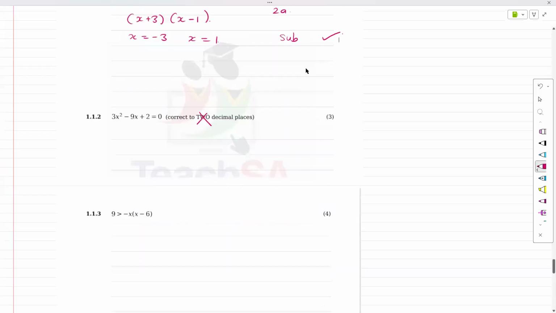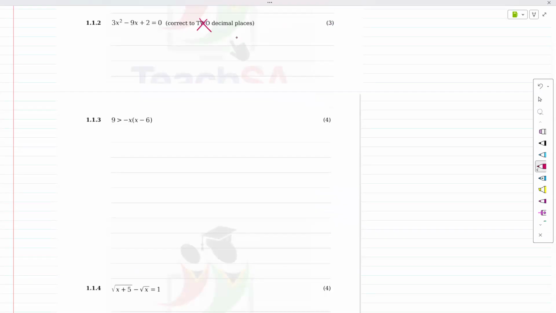Let's get the marks. The next one is the same thing. A was equal to 3. This one, they specifically want the minus b formula, and they want 2 decimal places. So this is minus b plus minus square root, right? Substitute properly, and your answers, x would be equal to 2.76, or x would be equal to 0.24.